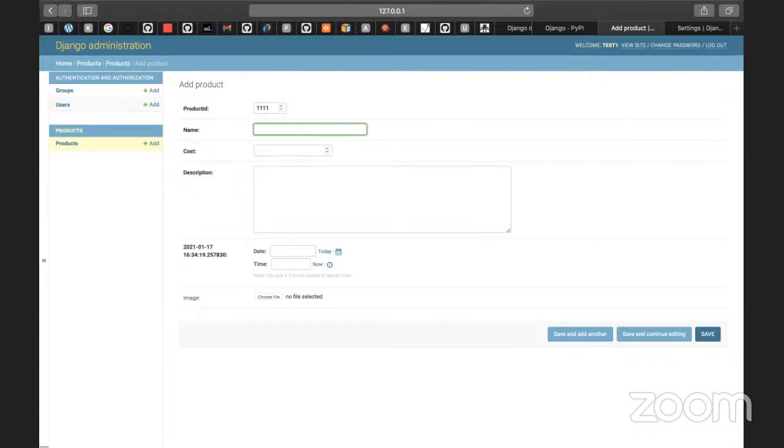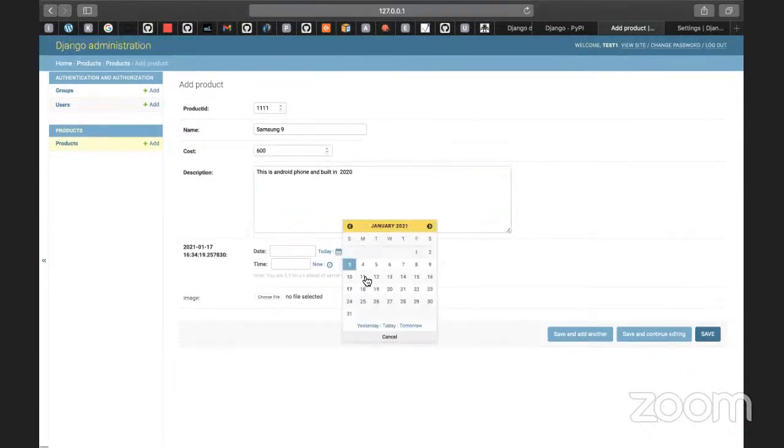So for example, Samsung Galaxy S9 or something, and cost is, for example, $600, and description is: this is an Android phone, manufactured in 2020. So we can create some text here, and we can use the date here. We can use today's date, and the time is now. That's fine. Now I'm going to click on the save button.